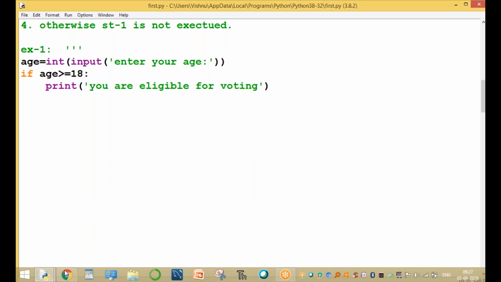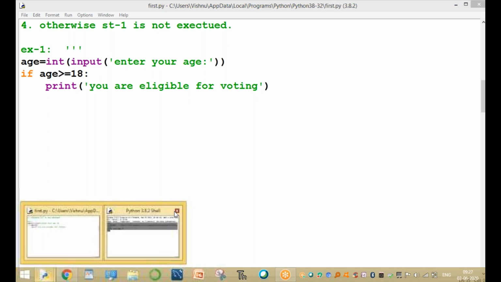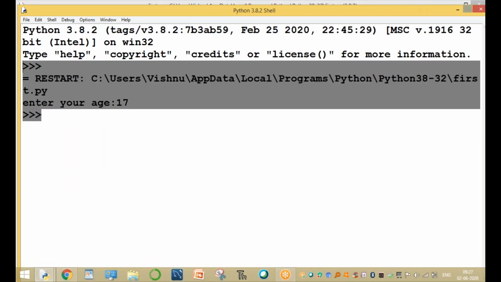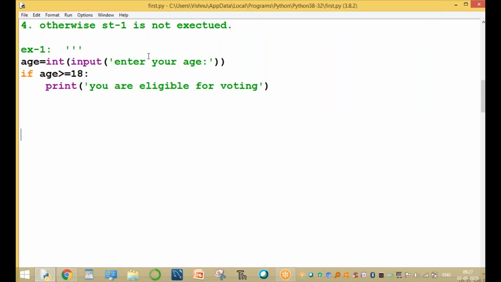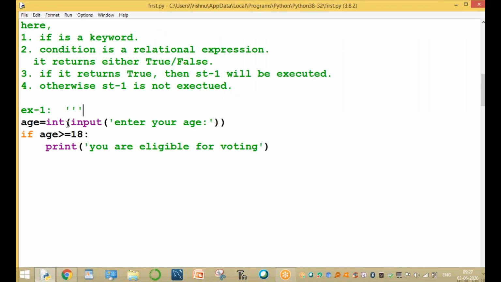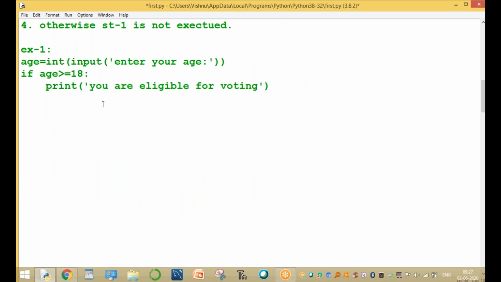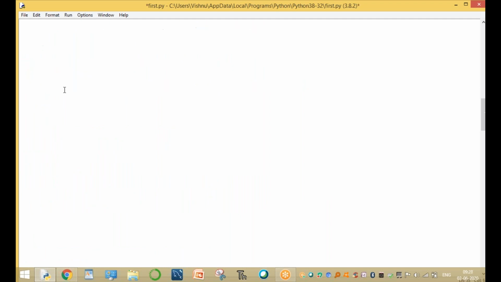This is called a simple if statement. It returns only the true condition, but not the false. This statement executes only based on the condition. If the condition is true, statement 1 will be executed. These are simple if statements; here there is no else part. One more statement is the if else statement.